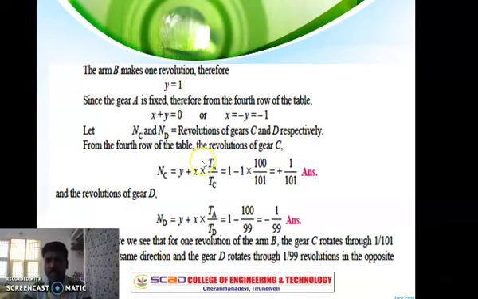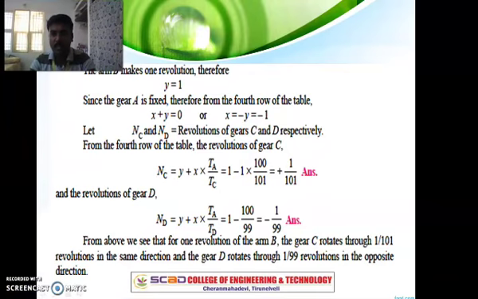Now come to the third column, that of C, NC. This NC is given by y plus x into TA by TC. Substituting y and x, TA is 100 and TC is 101. Taking the LCM, 101 minus 100 divided by 101, and 101 minus 100 is 1. So we get the answer as plus 1 by 101 revolution for C.